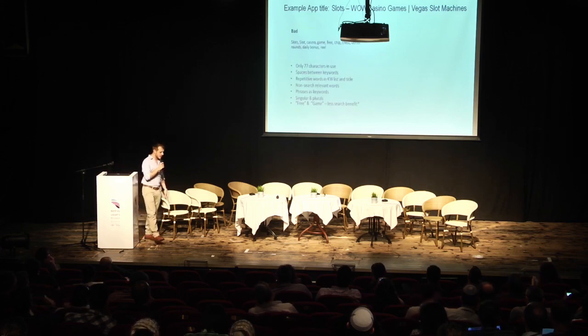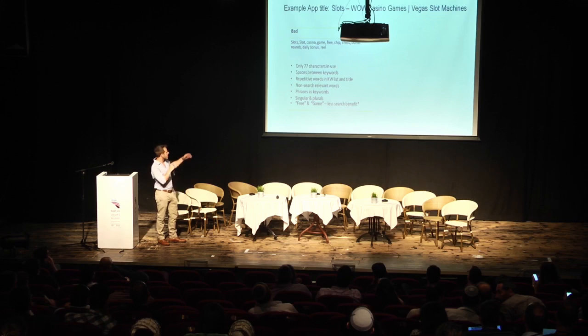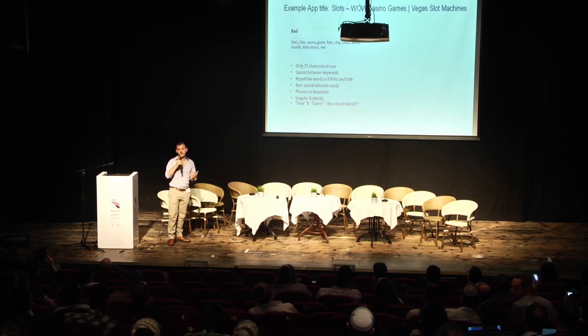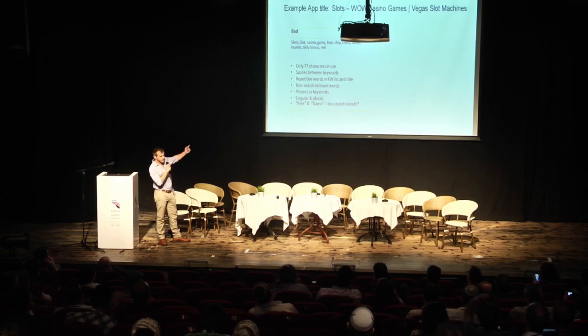I'll talk briefly about an example. So this is a sample application, Slots WoW Casino Games, Vegas Slot Machines. And I'll start off with an example of a bad keyword list. In iOS, you only get 100 characters for your keyword list, and iOS only looks at your titles and your keywords. So really, this is the only thing that you have to work with. Looking at this keyword list, out of the 100 characters, they're only using 77. They have spaces between keywords, which is eating space.